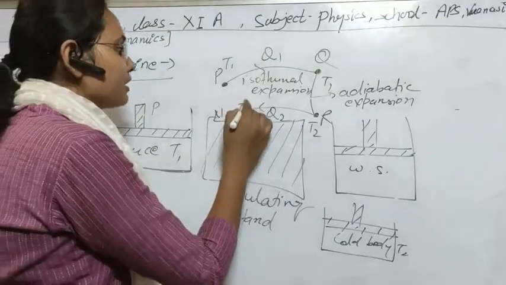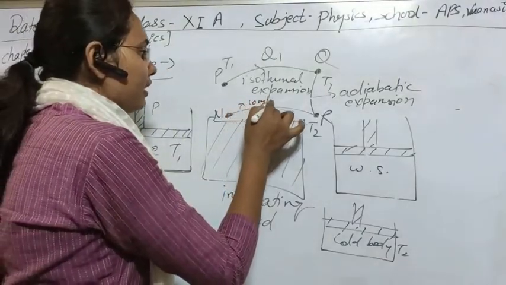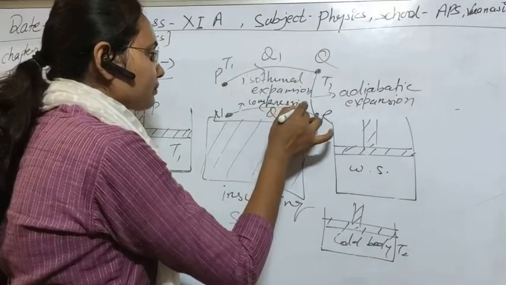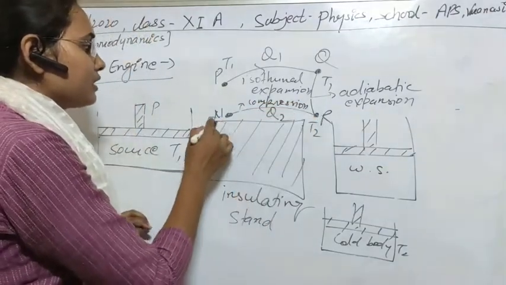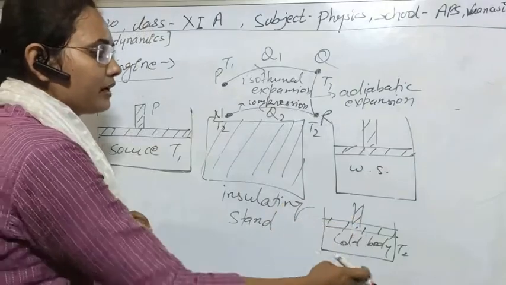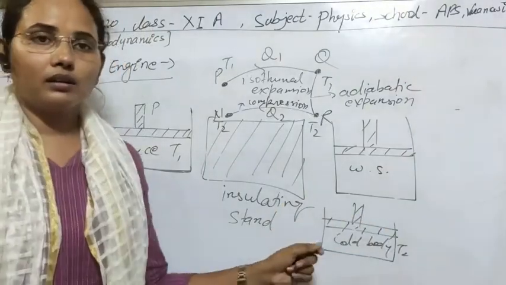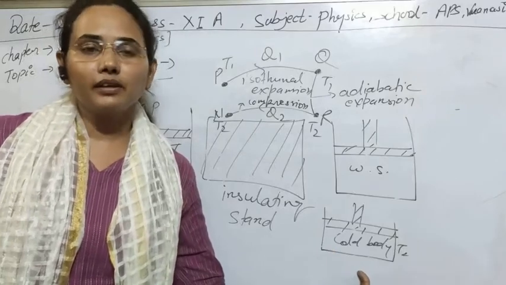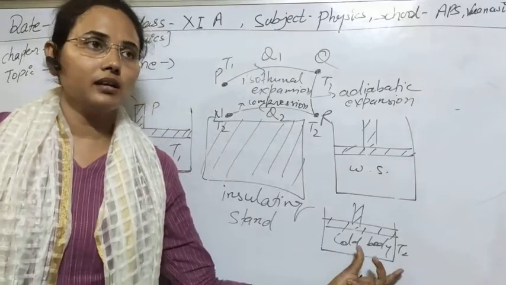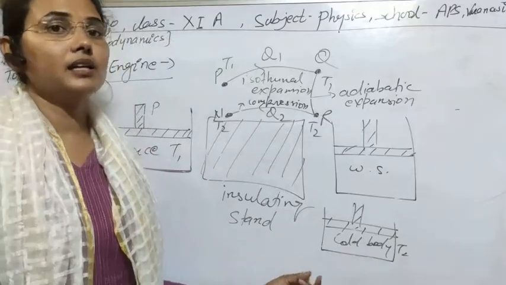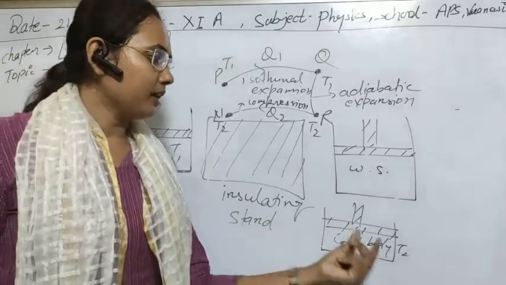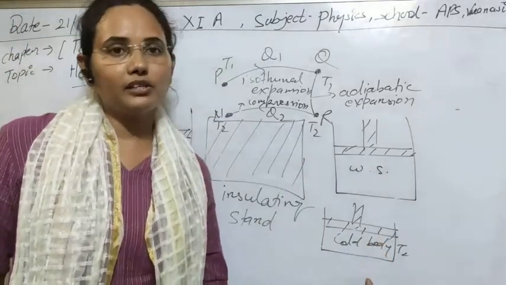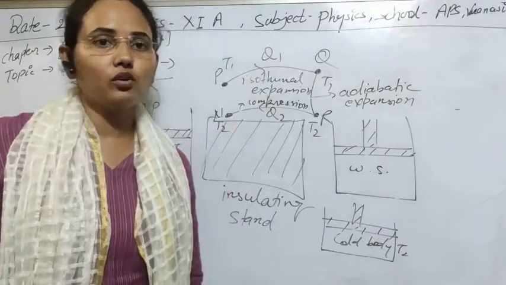So in this process there will be compression, and the temperature is constant during this process, because we are keeping it on a body which has some temperature, so there will be an equilibrium condition. Since in equilibrium the temperature must be constant, some amount of heat is transferred to maintain its temperature at a constant value.